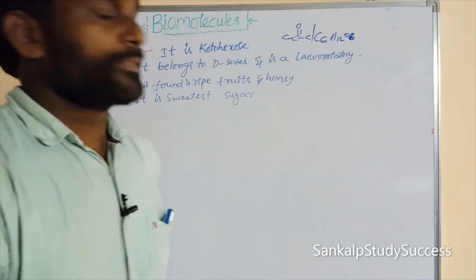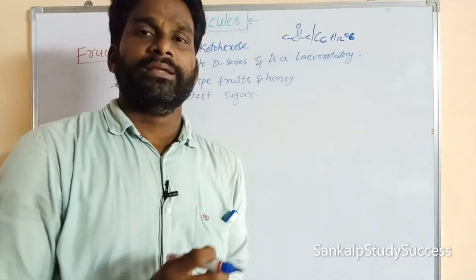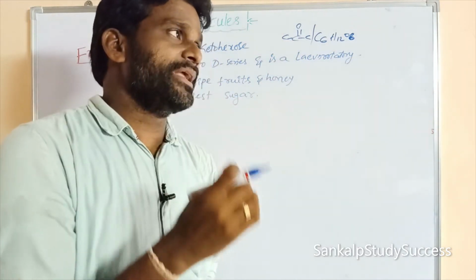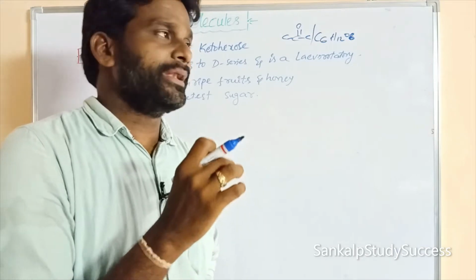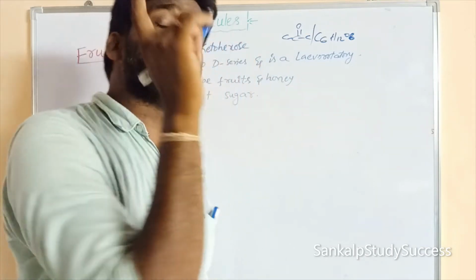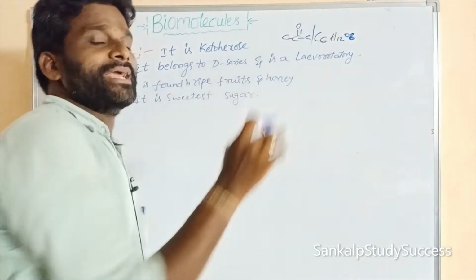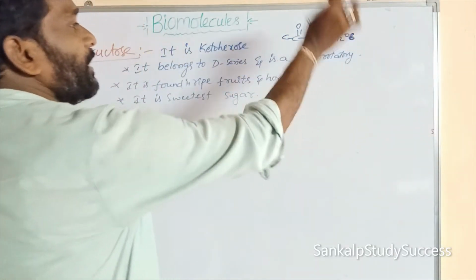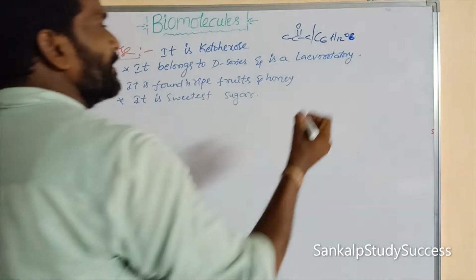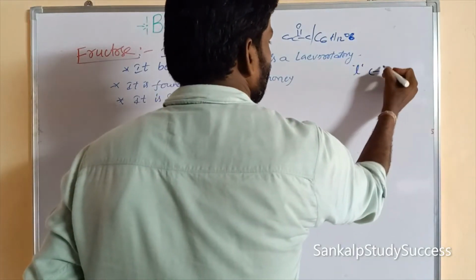That means fructose occurs naturally as the optically active levorotatory isomer, represented by small l or minus.